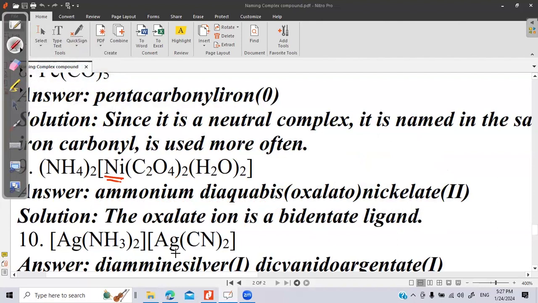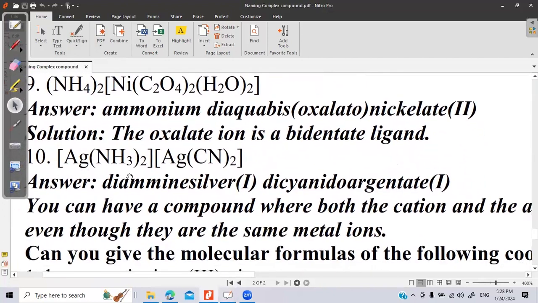Now write the name of this last compound. These all are a variety of questions. The first part is the cation, the second part is the anion. The first part, silver, will be called silver only. The second part, silver, will be called argentate. For metals, the ending is ate, and if there is a Latin name for that metal, we'll write that. Argentum is the Latin name of silver. We'll write argentate. So first I will write diamine. Let's talk about the cationic part.